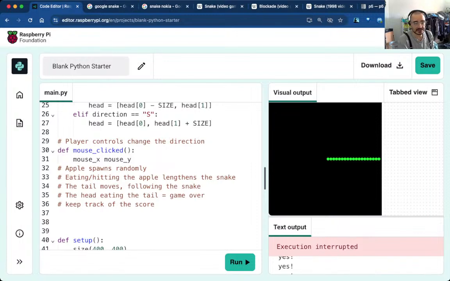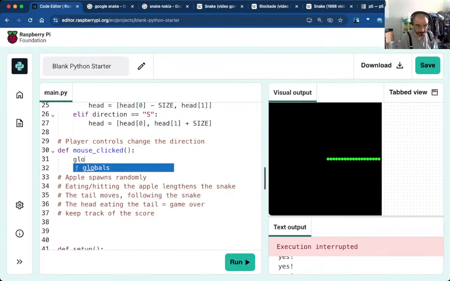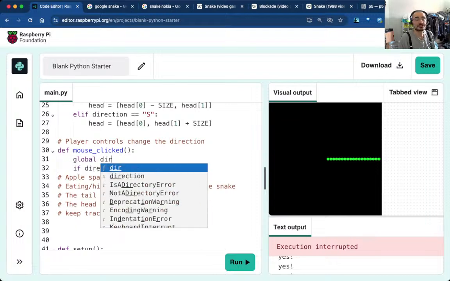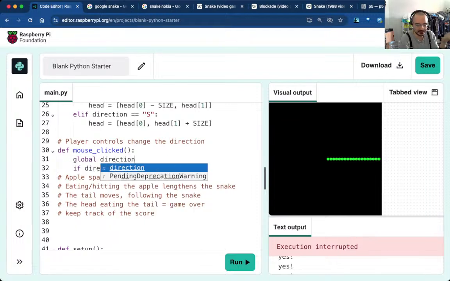Meaning that, well, let's look at this, right? So if mouseX is smaller than head 0, right? So if the mouse, now, no, I'm doing nonsense by direction, right? So if direction is equal, okay, global head, global direction. We're going to change direction when we click, right? So global direction is the one we're writing to.